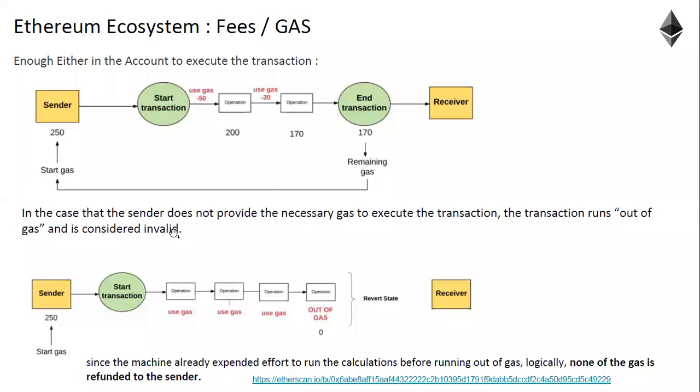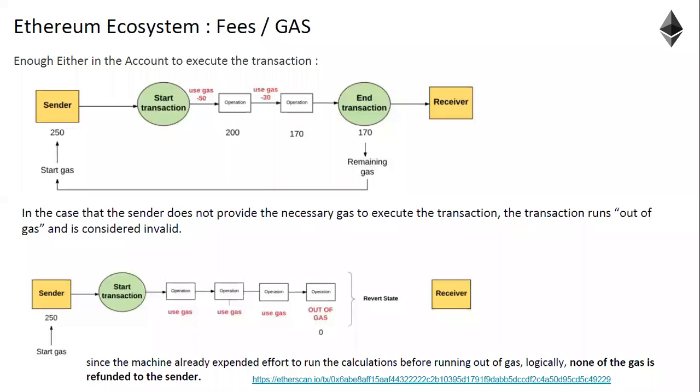Now for example, if your smart contract is too large and the gas which you have put is less than what is required, then the transaction will revert back to the original state and the transaction fails. So it is your responsibility to put more gas, because even if some part of the gas is left after execution of the transaction, it will be given back. So you need not worry even if you put a little extra. So now you understood, right?